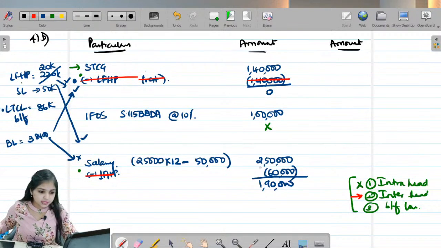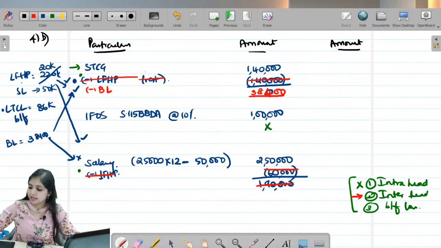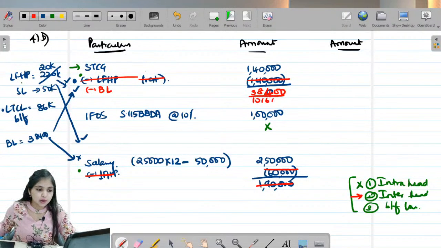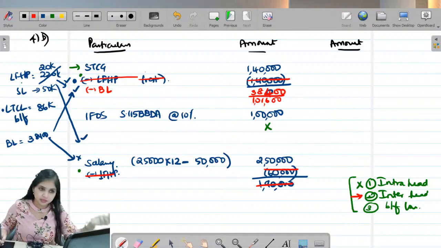Instead of doing it this way, this business loss I will adjust against STCG. How much business loss will I adjust? 38,400 I will adjust. How much will I get? Tell me, 1,40,000 minus 38,400, how much will I get? I will still get 1,01,600, isn't it? I still have so much STCG left.